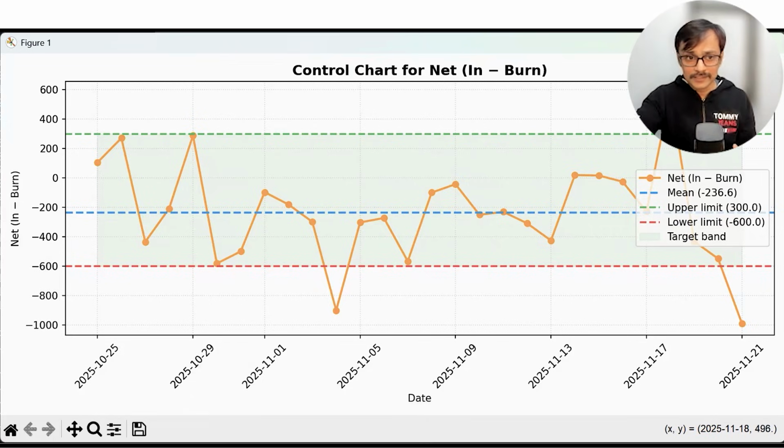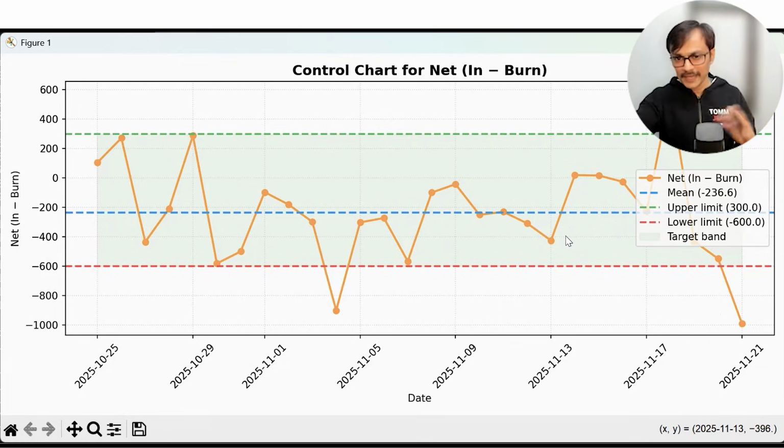So I went to a party here, and I ended up eating too much. So I had a 500 calorie surplus that day. And yesterday I became a little aggressive, so I ended up with a 1,000 calorie deficit. Again, in general, I should not be doing it. I should be under the range of minus 600 to positive 300 only.